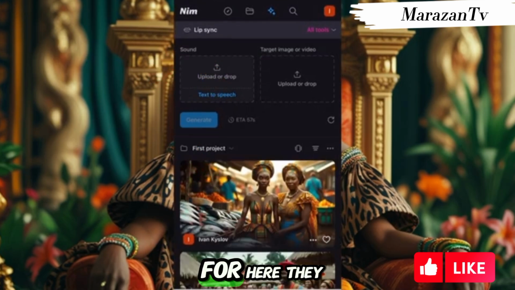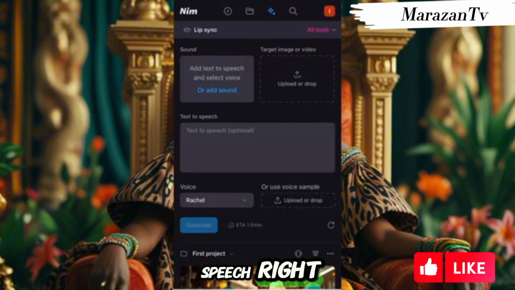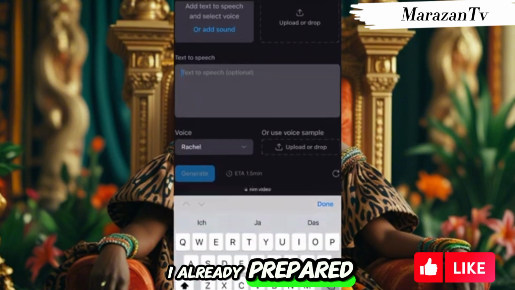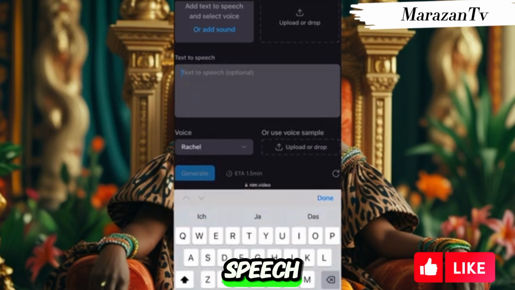So I'm looking for, here they say text to speech. So let's just use text to speech because I don't have any speech that I already prepared. So I'll go here, text to speech.